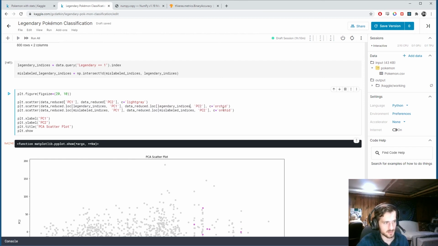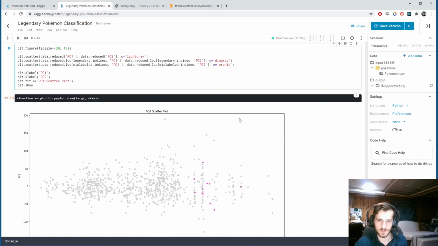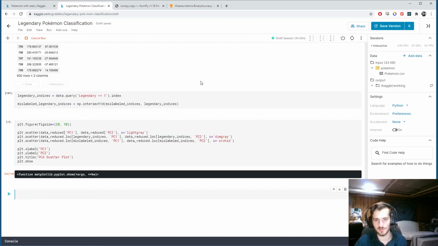And the color here, I'm going to make dim gray. So, I don't know if I should show it yet. I'm just going to do the other one too. Well, actually, I'll just show it.